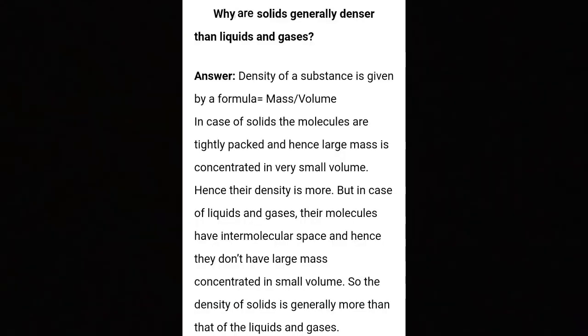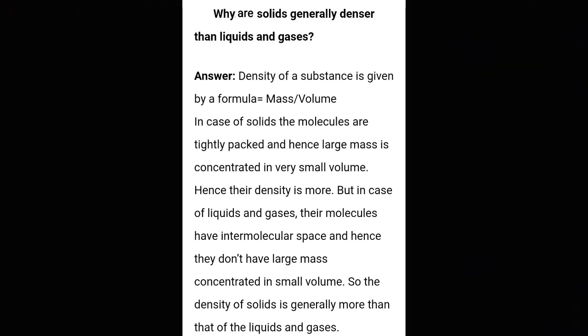Now next is, why are solids generally denser than liquids and gases? This also you have discussed already, that density of a substance is given by the basic formula, mass by volume. So in case of solids, the molecules are tightly packed, they are symmetrically arranged. So mass is concentrated in a very small volume.